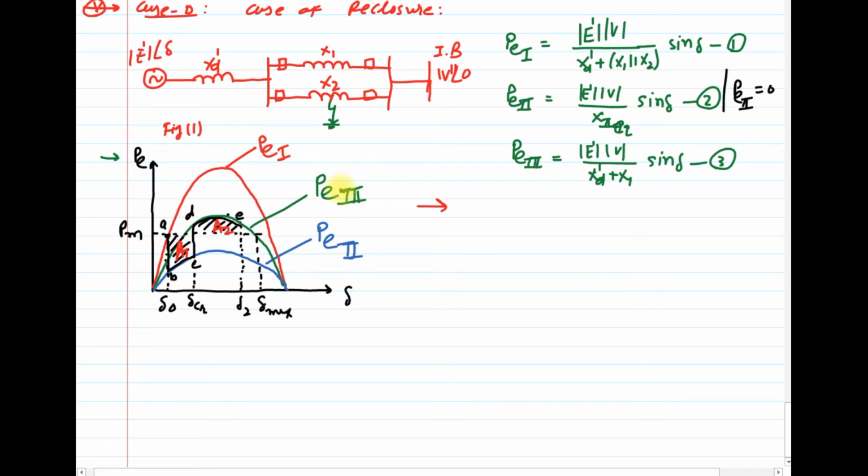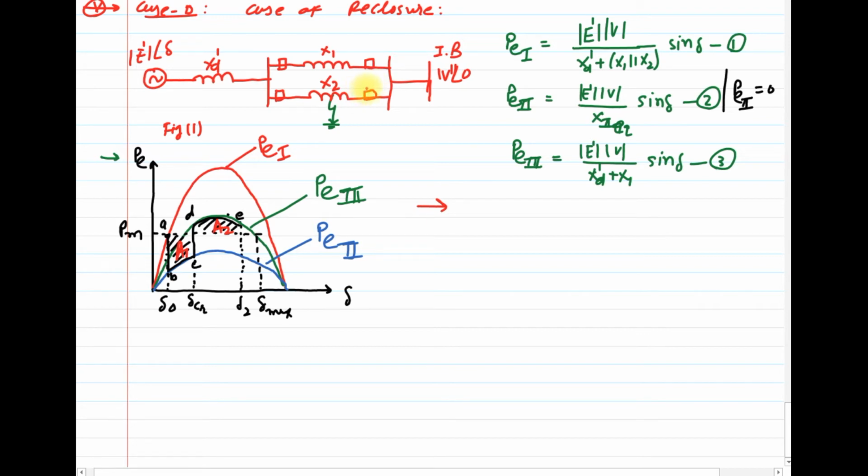So if the circuit breaker of this line 2 is reclosed successfully, that means the fault was a transient one. So the circuit breaker is reclosed again after getting open from the signal of relay.